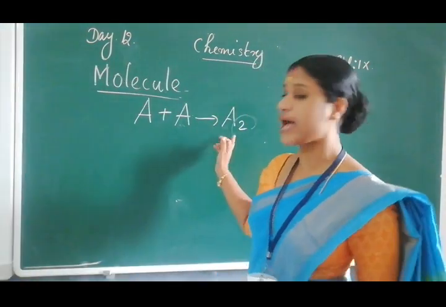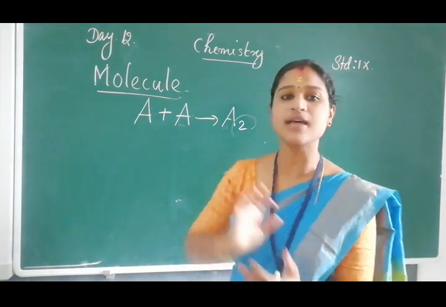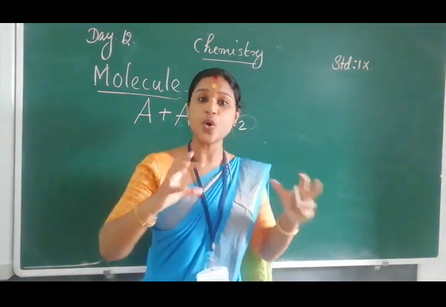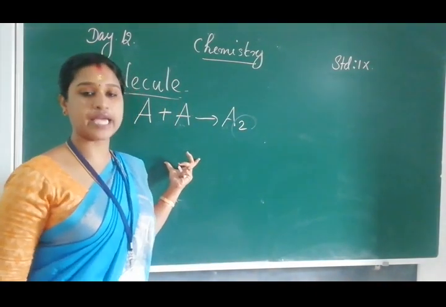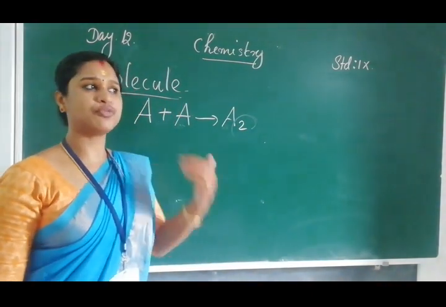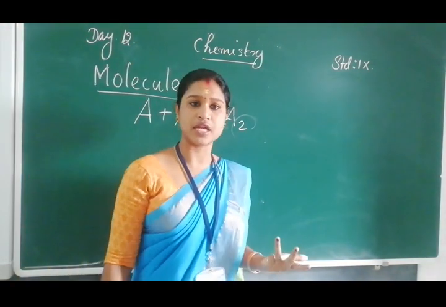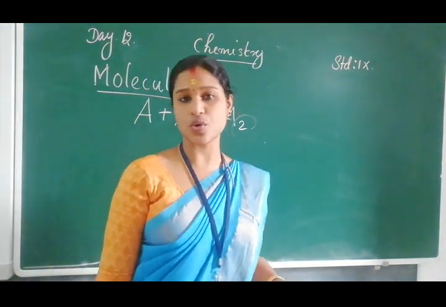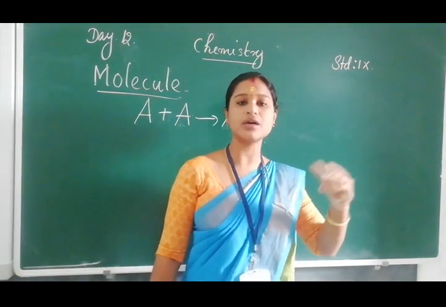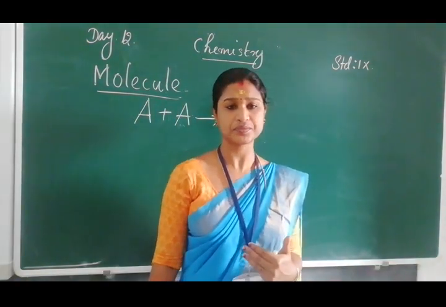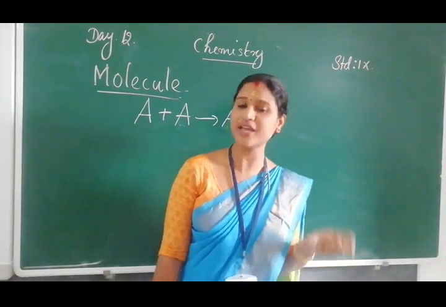This is known as a molecule and this is known as an atom. That means two or more atoms. Here I wrote only two atoms, but if we consider two or more atoms, they combine together to form a molecule.